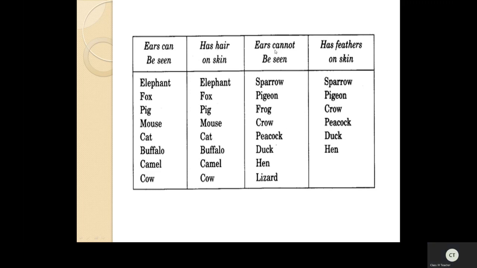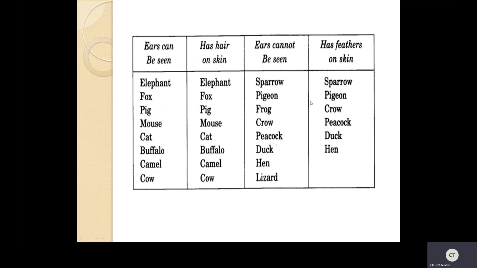Okay. Ears cannot be seen. So here you have to see the difference. They have feathers on their skin. Sparrow, pigeon, frog, crow, peacock, duck, hen, lizard. So all these, if you see sparrow, pigeon, crow, peacock, duck, hen, all these have feathers on the skin.